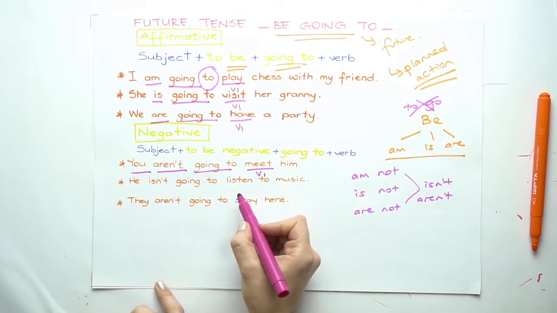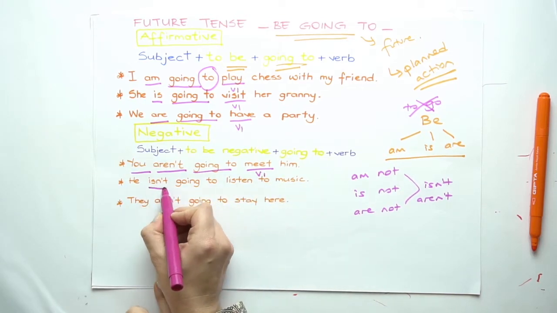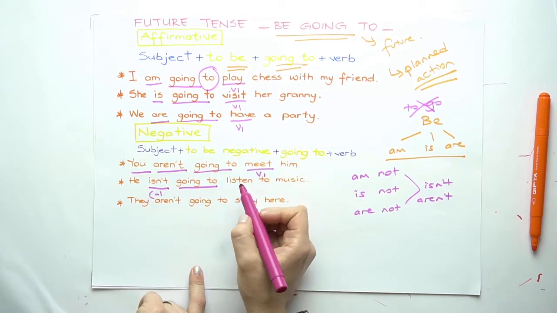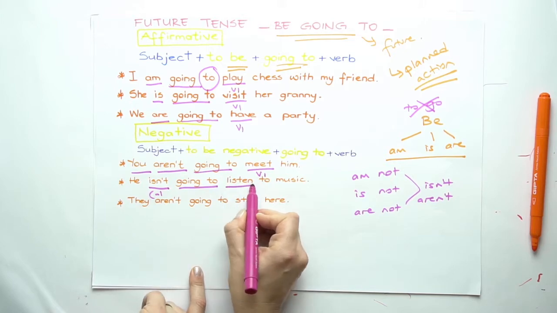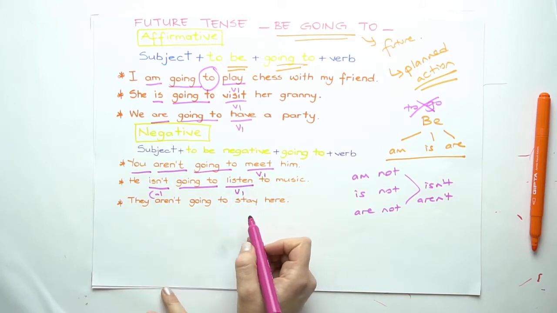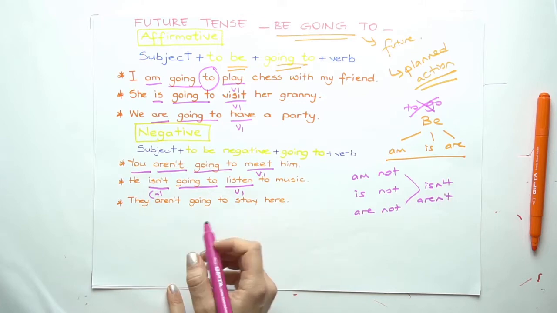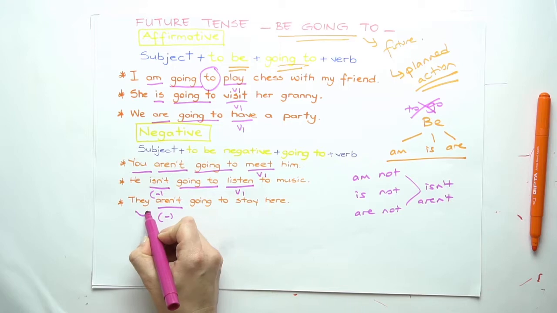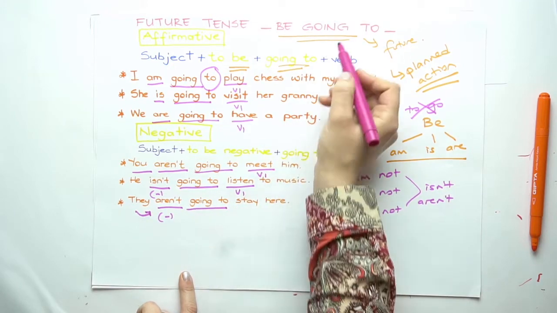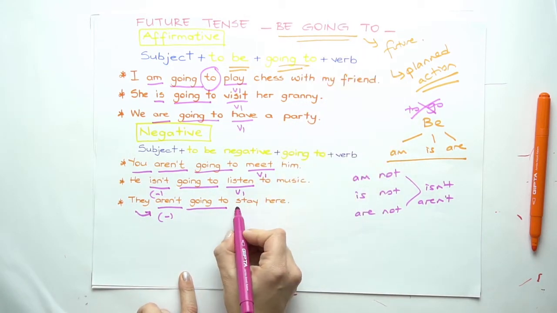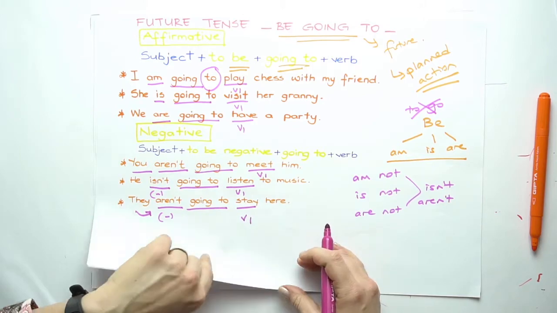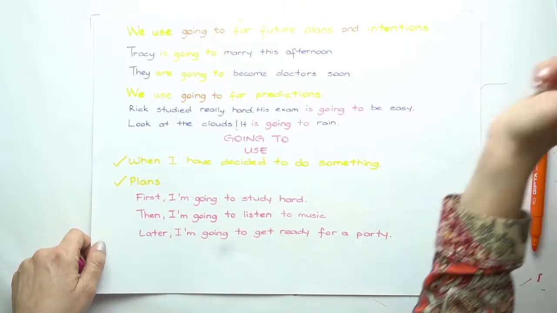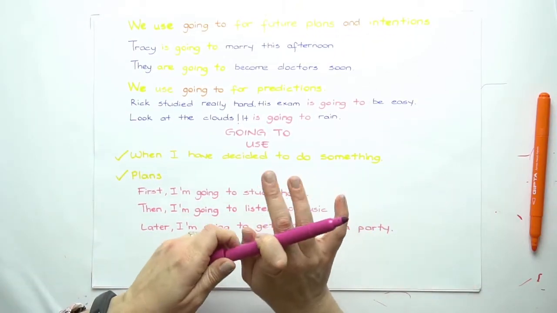He isn't going to listen to music. Isn't is negative. Going to is the form that we're using for future, and listen in its first form. They aren't going to stay here. Aren't is negative since we're using they as a subject. Going to is our form of future, and stay is the verb in its first, or we shall say bare, form.